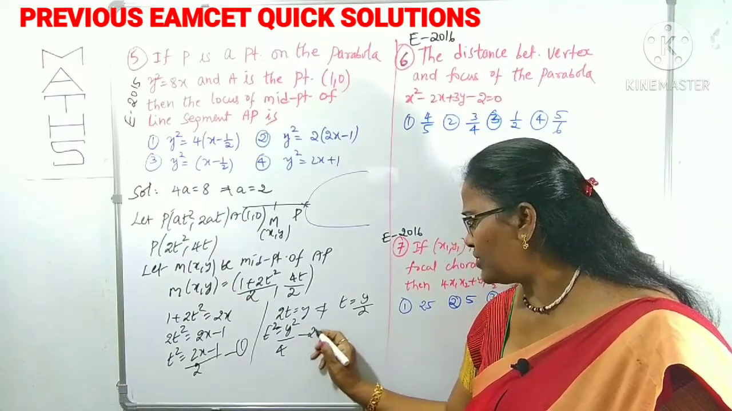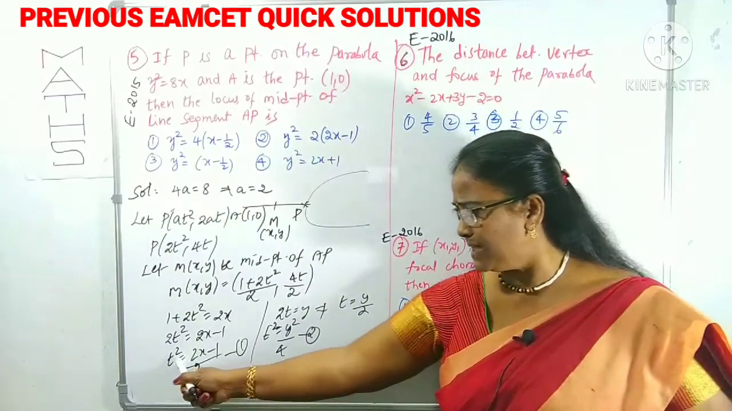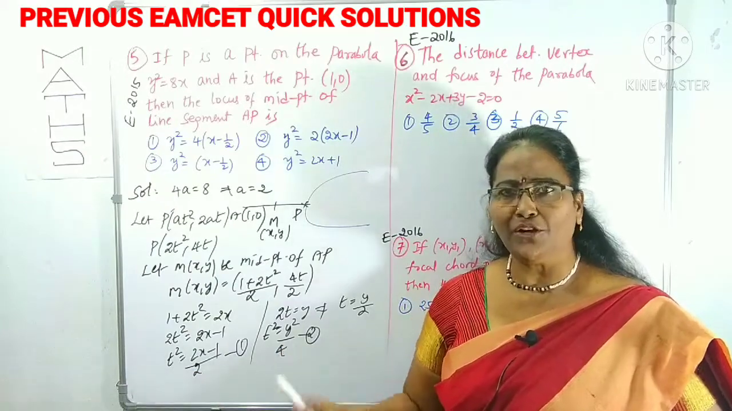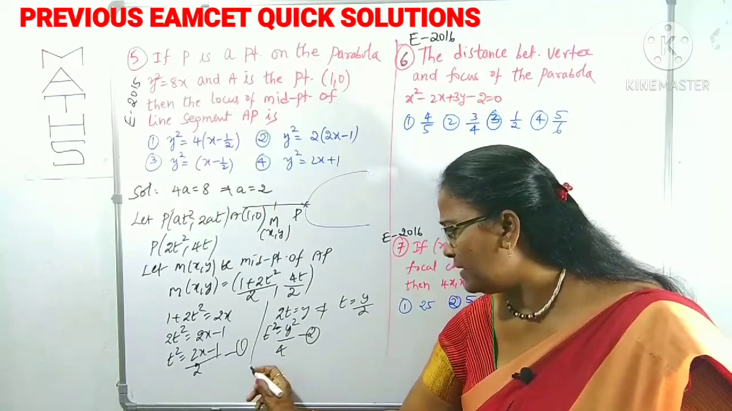This is taken as equation 2. To find out the locus point, we can eliminate the parameter. What is the parameter here? T. T we can eliminate. How can you eliminate? By equating them. Equating 1 and 2, what happened?